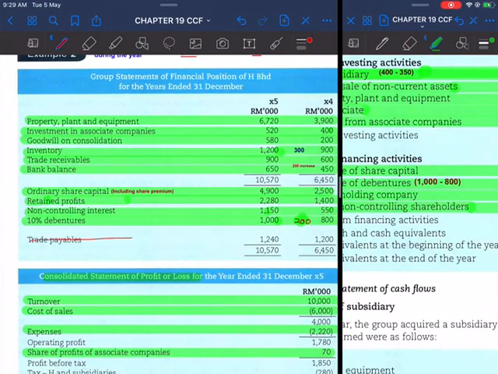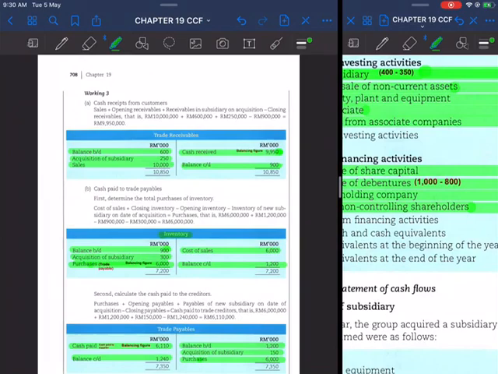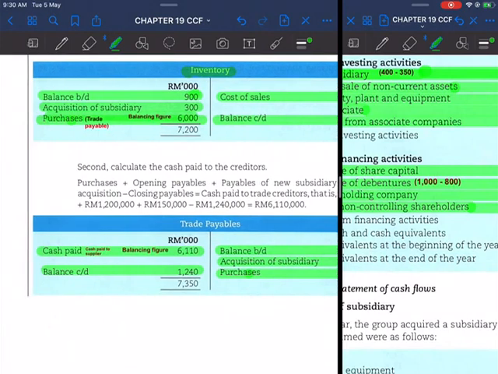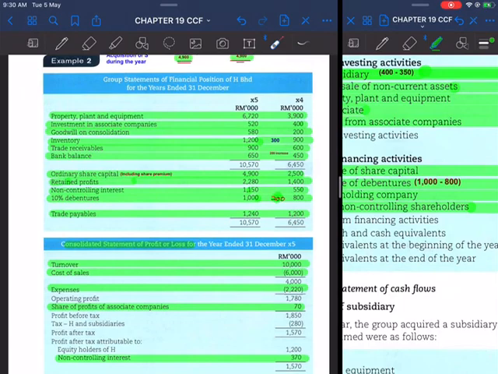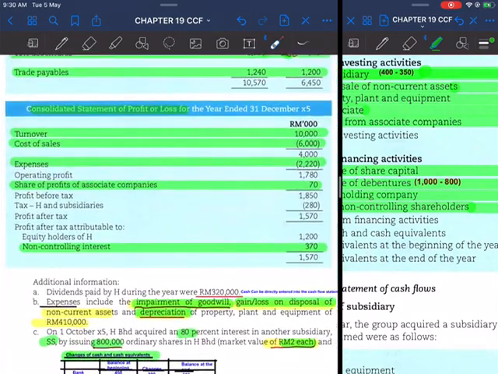With regard to trade payables, we have already settled trade payables, because when we open up trade payable, we found out that there is an amount which is paid to the suppliers. Okay, cash paid to the suppliers, the total amount of 66110. So settle all the items in the balance sheet. Now we're going to look into items in the consolidated profit and loss.